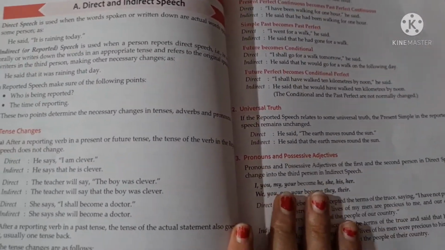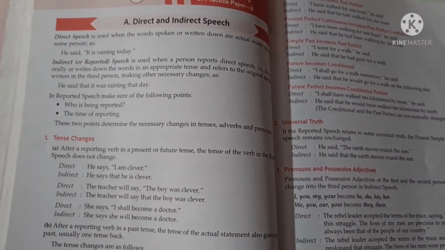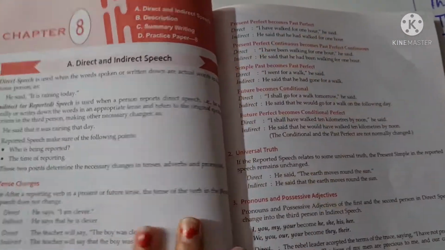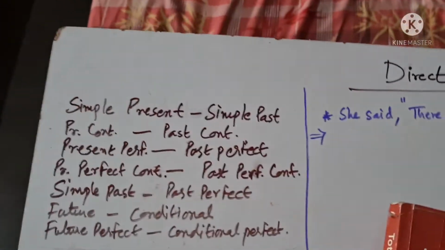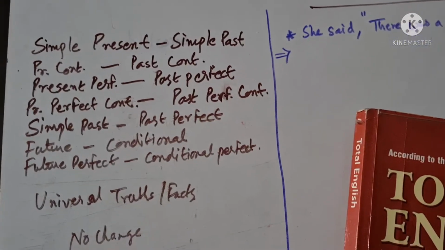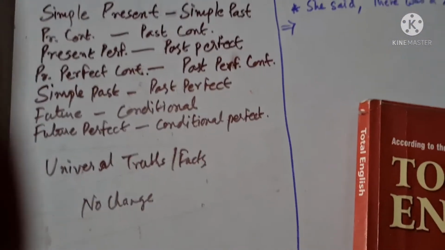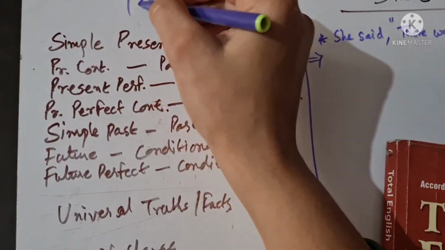This I will explain to you today, as well as I will let you know some more important things to take care of. So all of you have already studied your book. Now let's quickly see one by one. There are some important terms which I have already written. When we talk about tenses, you have already studied them in your previous lectures also.